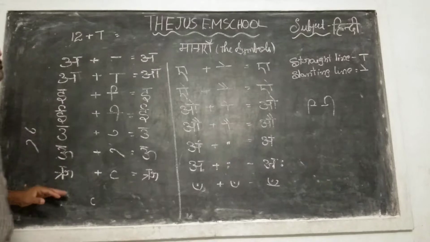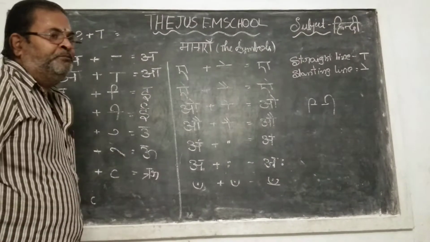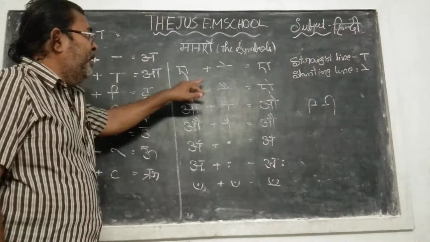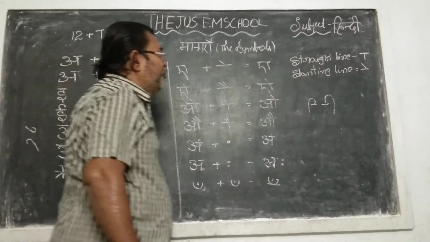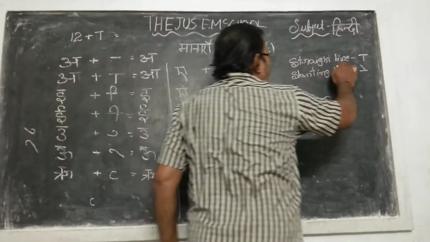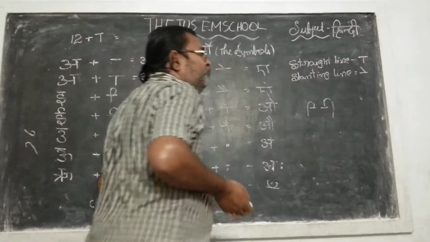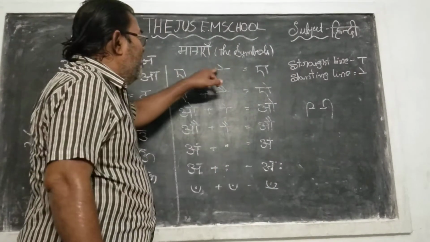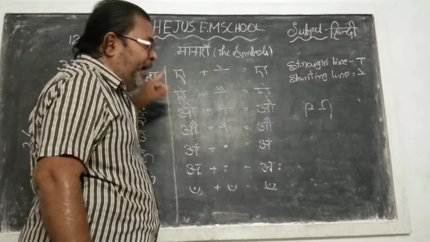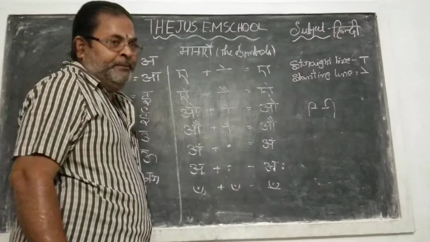And the next one is the A ki matra. What is that one? Here I am going to show it to you. This is the straight line and this is the slanting line. Did you find the one here? What is the one? Slanting line. A ki matra, one slanting line.